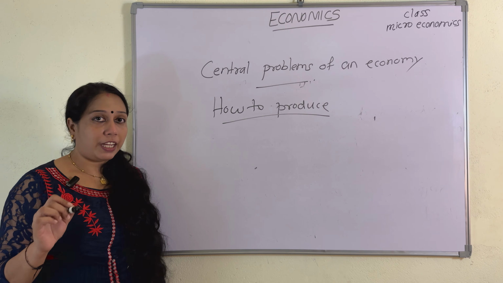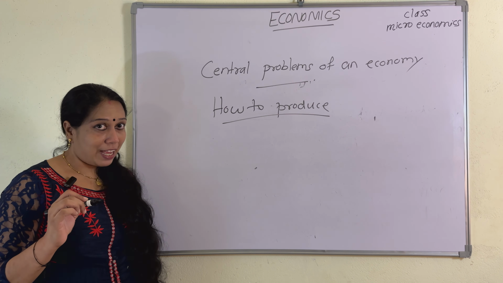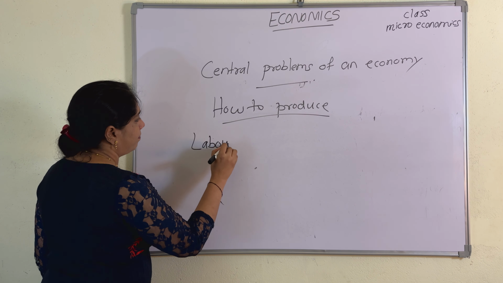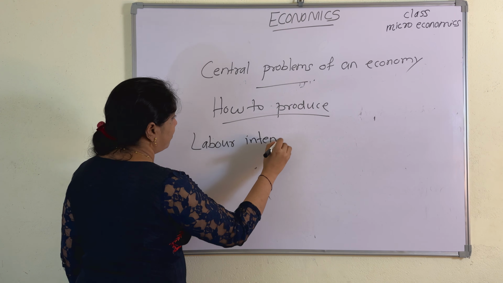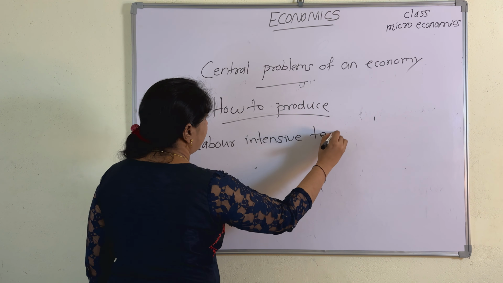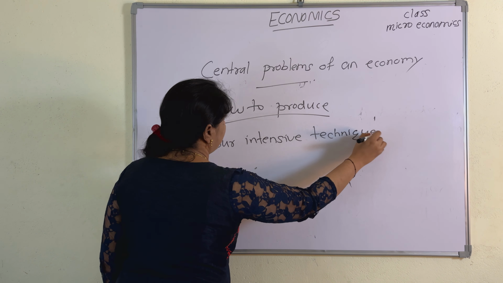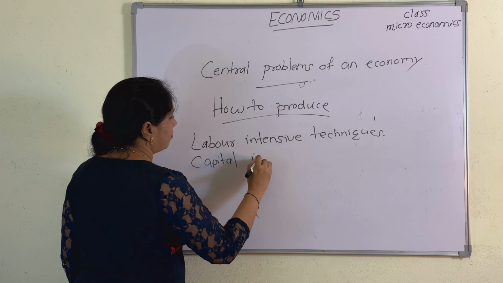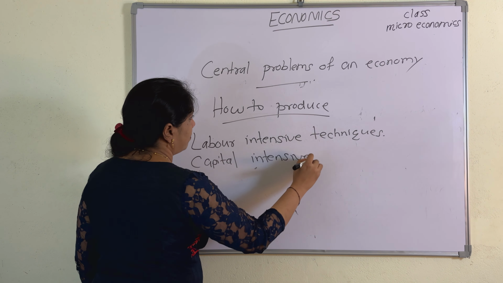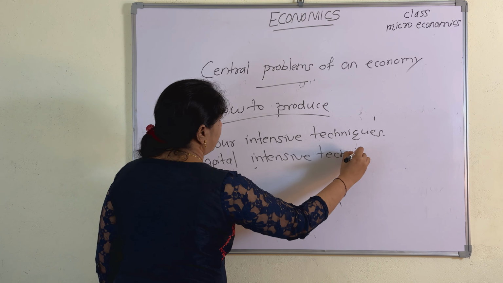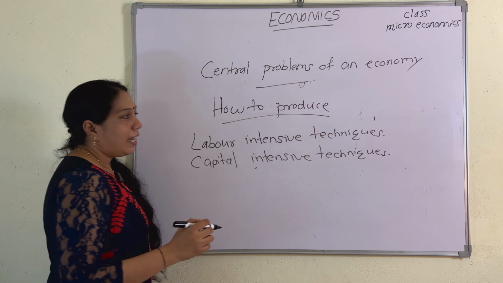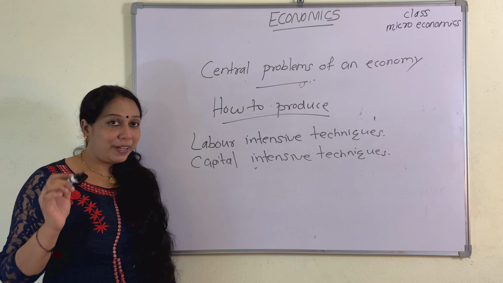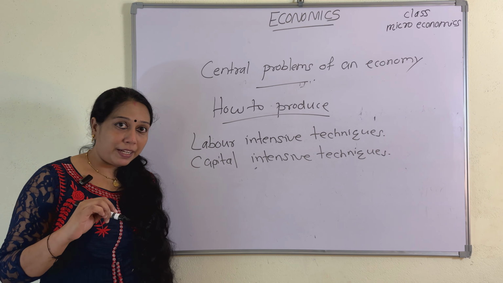There are two types of techniques, that is, labor intensive techniques and capital intensive techniques.